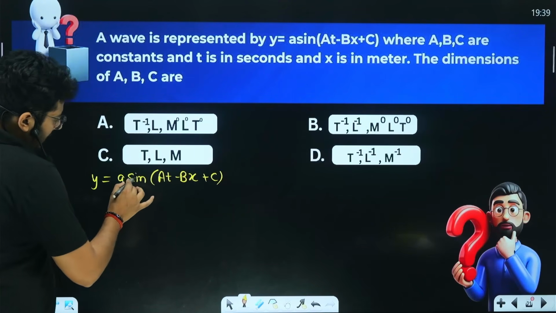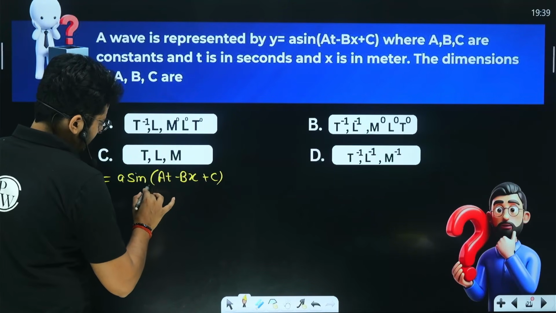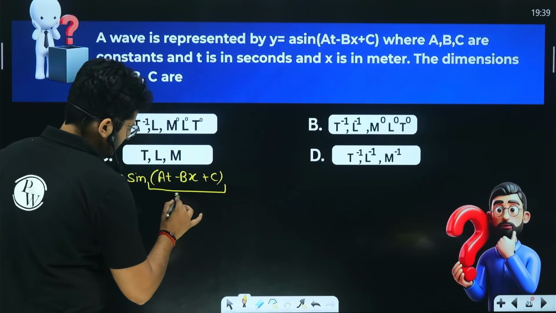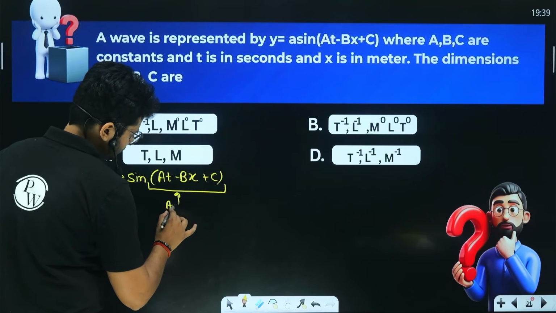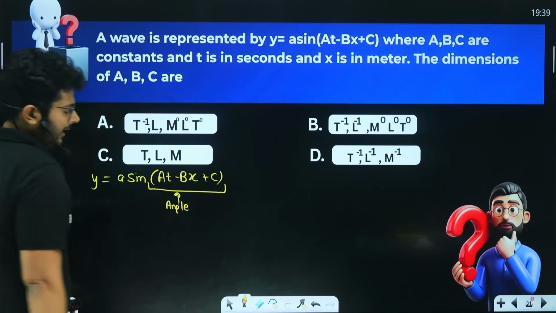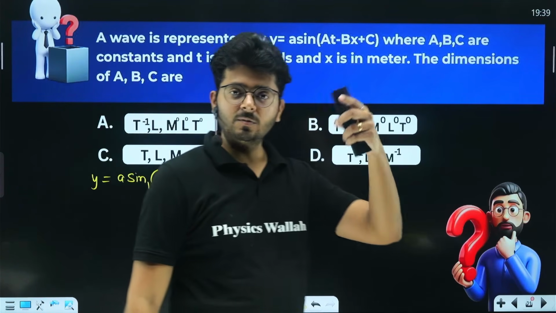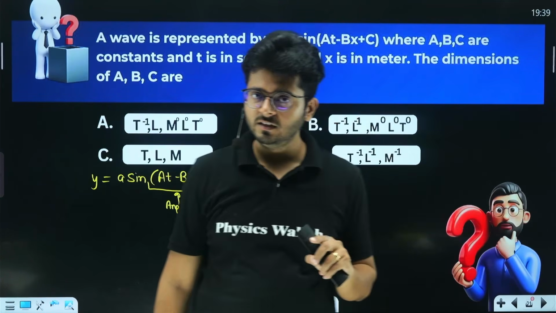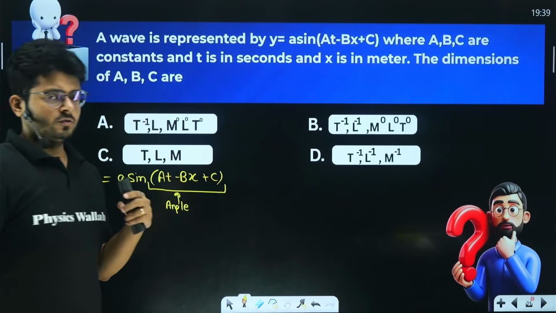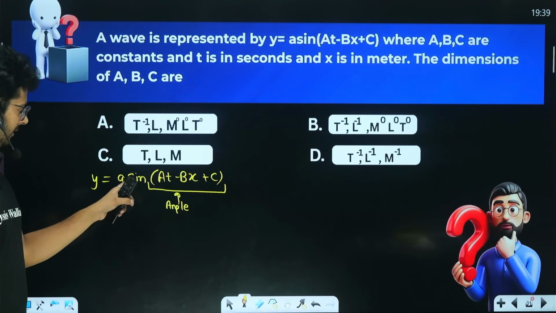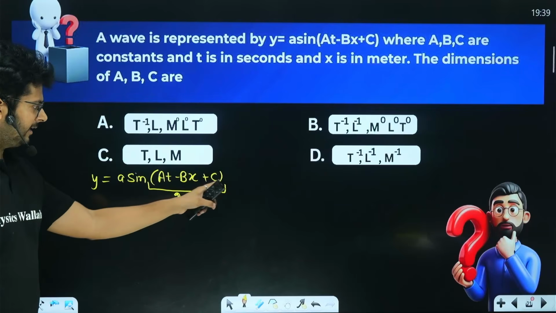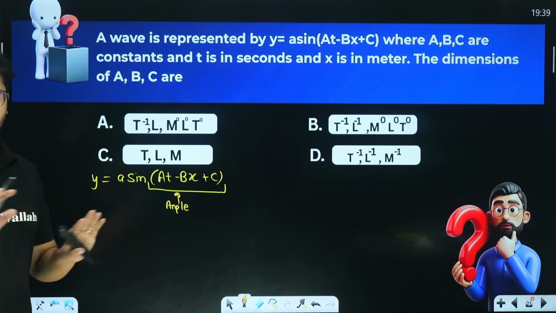Understand, anything that comes after sine must be an angle. So this whole thing is representing an angle. And you know that angle is arc upon radius, right? Meters upon meters. That has no dimension, right? So this whole thing, which represents an angle, is a dimensionless number.